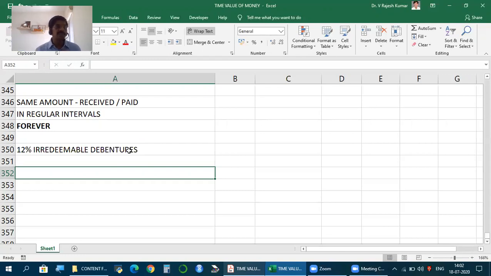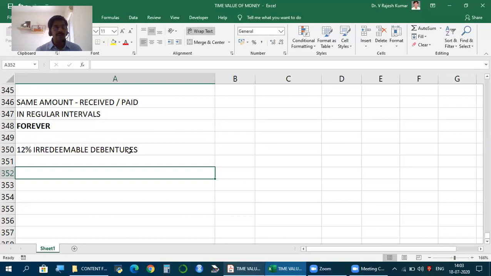Now, this is perpetuity. Same amount received or paid in regular intervals. My interest is similar to the general case and annuity. For a perpetuity, how to find the future value and present value? This is what we should learn in time value of money. But perpetuity means no end, forever. How can I find the future value? For which year can we find the future value?